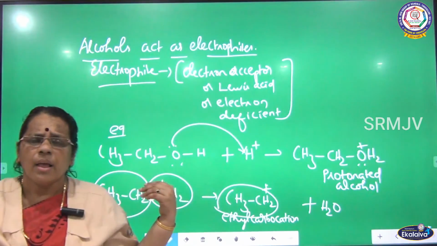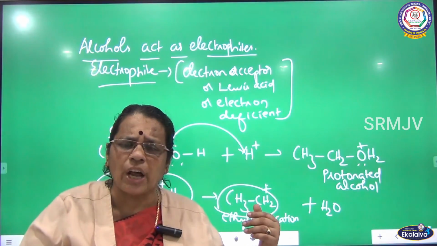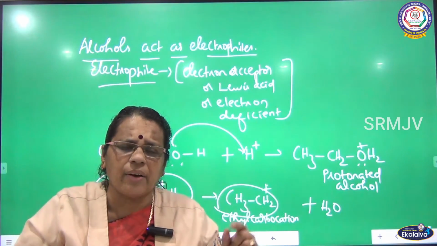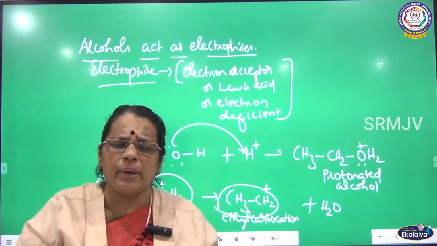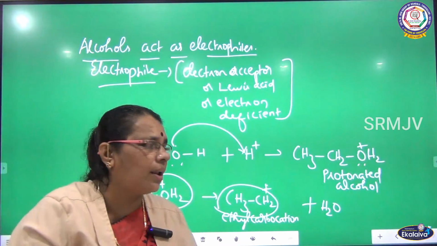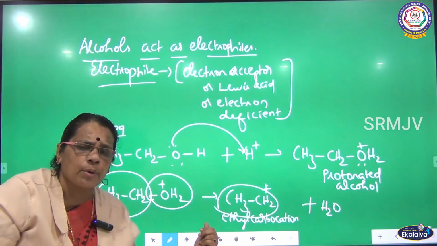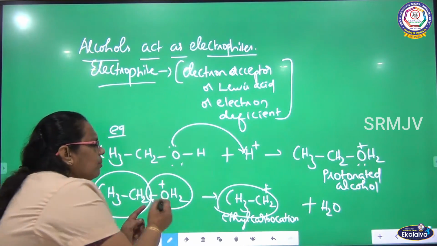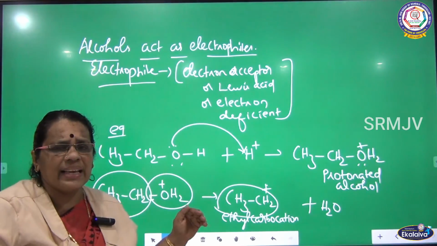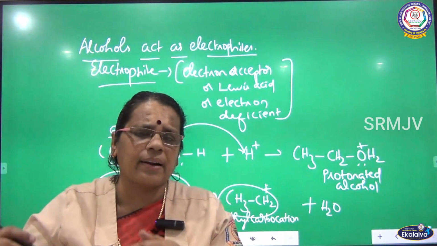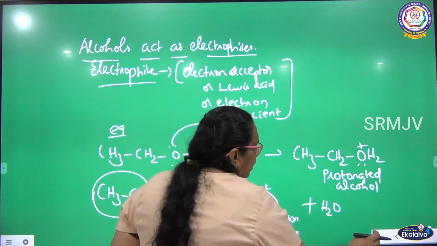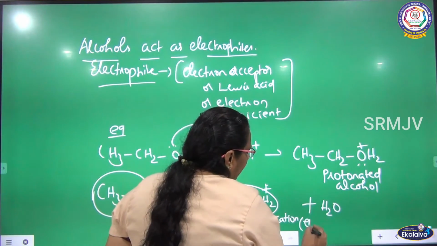So what have I done? To the alcohol, I am adding hydrogen as a proton. One of the lone pairs of oxygen is bonded with hydrogen. As a result, the alcohol becomes protonated. So I got protonated alcohol. Proton is added to alcohol. Next step, I am writing the protonated alcohol. As the water molecule is removed from there, what will happen to the other side, CH3CH2? It is losing an electron pair, so it will have a positive charge. So you will get ethyl carbocation, electron deficient.